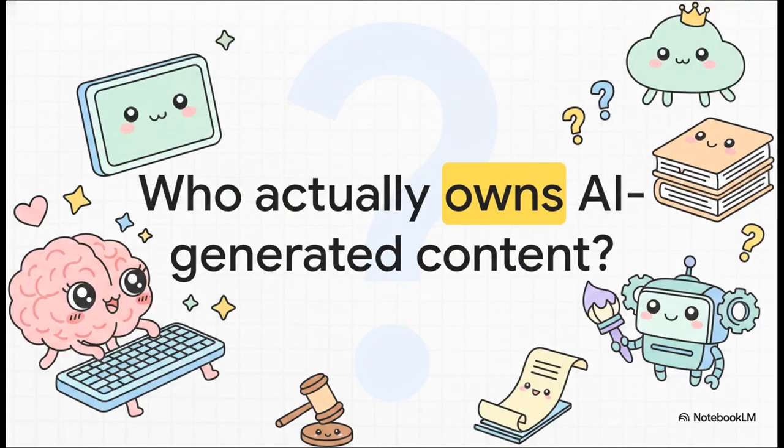work. As we wrap up this explainer, I want to leave you with a pretty provocative question about the future of human creativity. As AI gets more and more advanced, blending human prompting with machine generation, who actually owns the final product? Does it belong to the user who typed the prompt, the developer who built the AI, or does it belong to no one at all? I really urge you to consider your own role in the AI ecosystem. Use these tools to augment your incredible human mind, stay critically aware, and always navigate with responsibility.